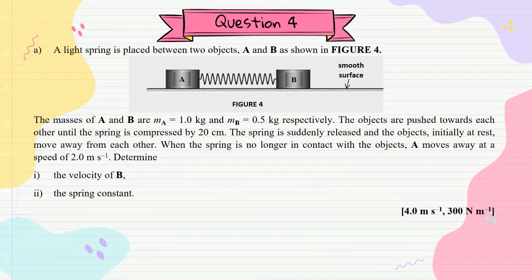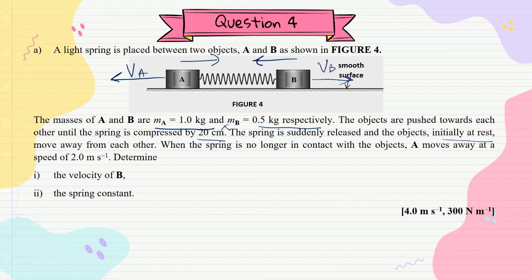Okay, for question number 4, we have two masses A and B. We write the mass is given and A and B, and when it push towards each other, the spring is compressed. This is x, 20 cm, and the spring is suddenly released and the object is initially at rest. Okay, mula-mula dia rapatkan, dia pada keadaan rehat, tapi bila dia dilepaskan, it move away from each other. Okay, so ini after that, VA, VB move away to each other.